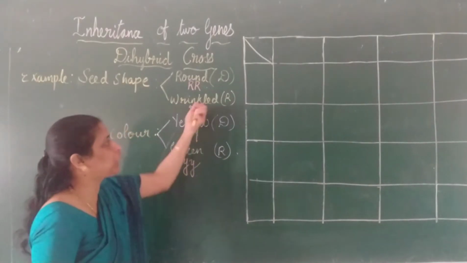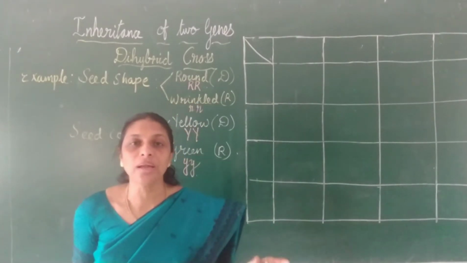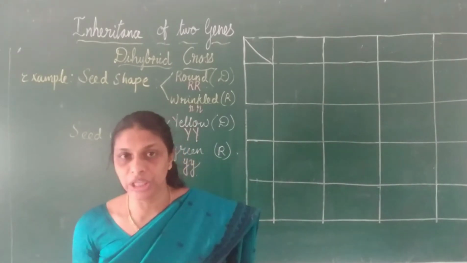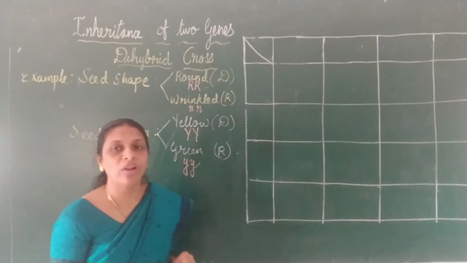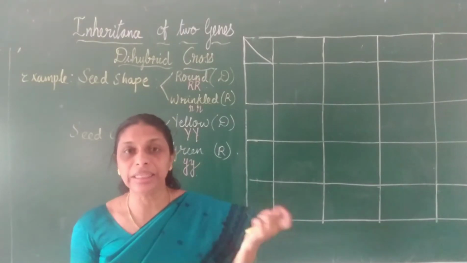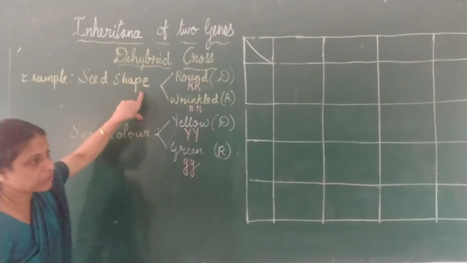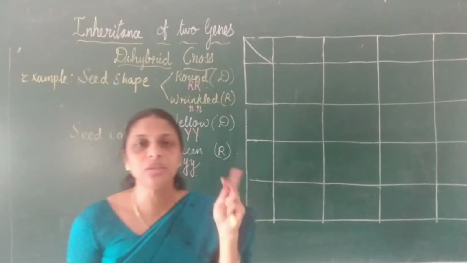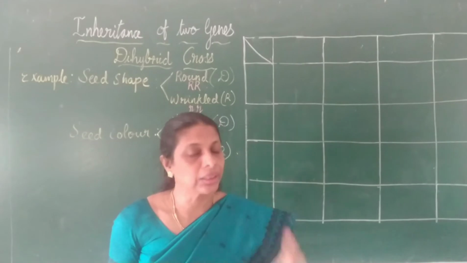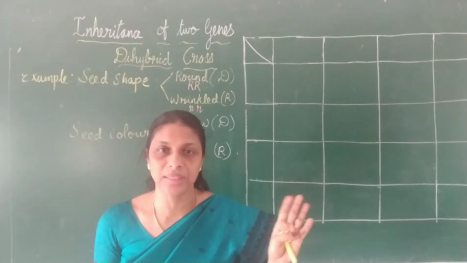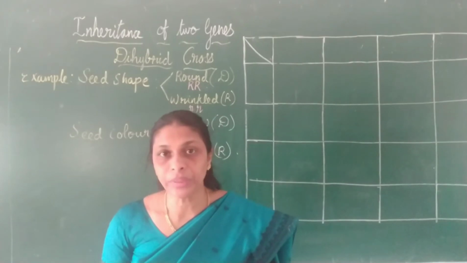So these are the genotypes. Capital R and small r are the genotypes of dominant seed shape and recessive seed shape. And capital Y and small y we take for seed color, yellow and green. Hope this is clear. So Mendel selected two pea plants differing in two characters, which had two pairs of contrasting traits. Hope this is clear. Right.